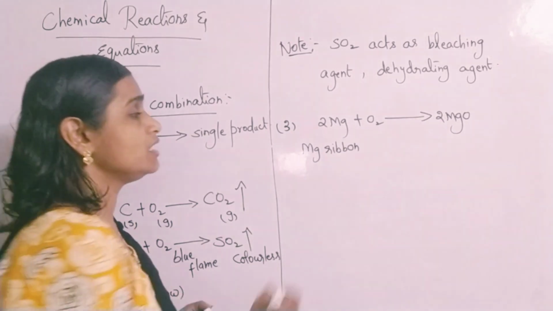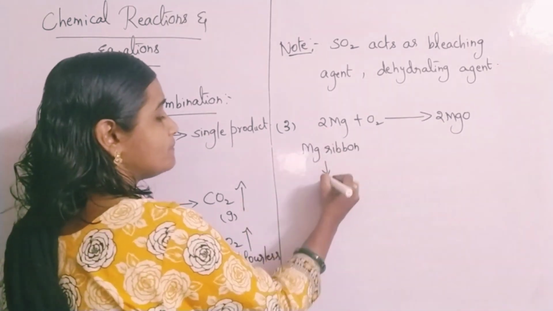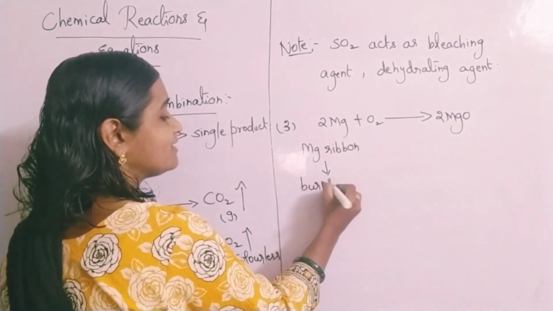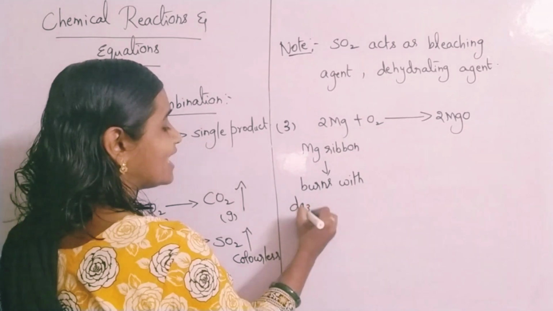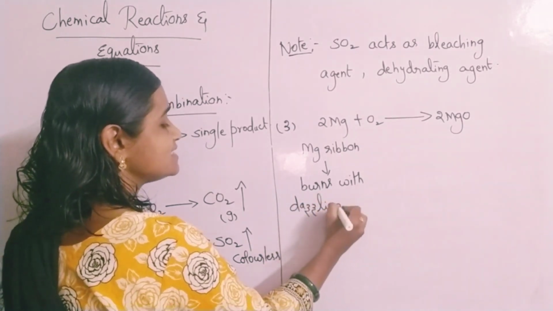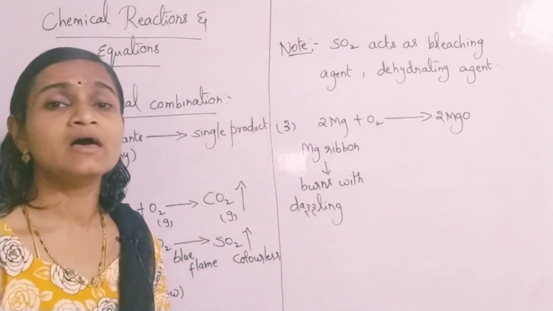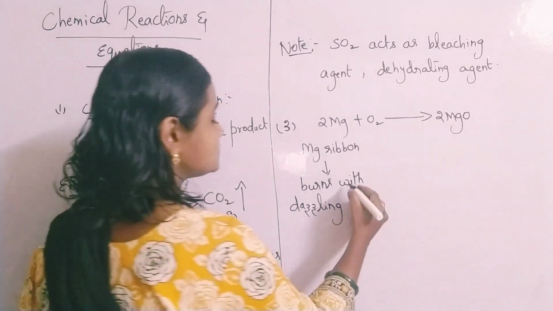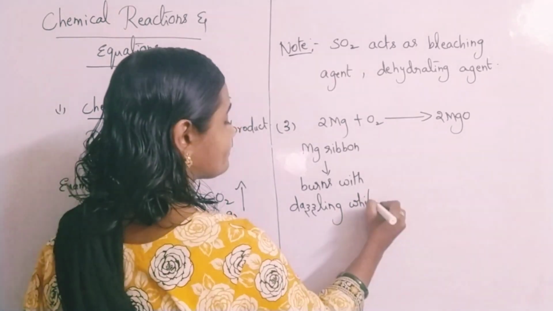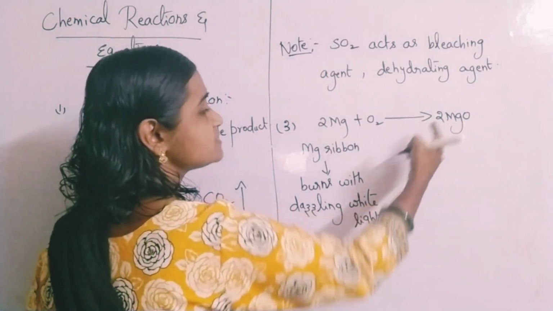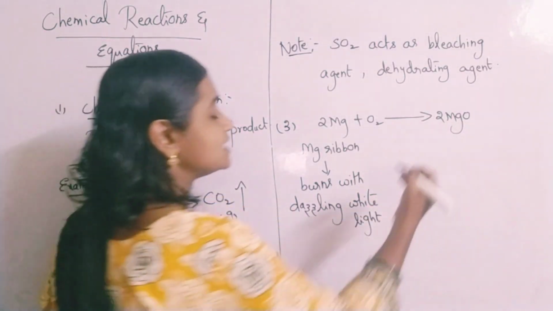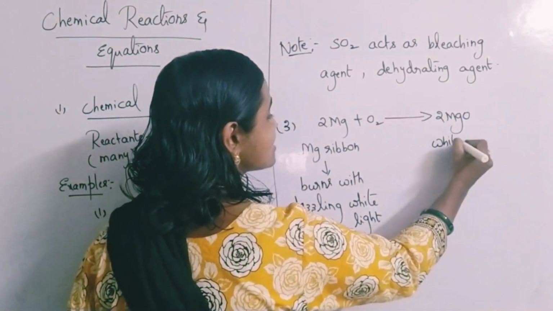So 2 Mg plus O2 gives 2 MgO. Here magnesium ribbon burns with dazzling white light. Please remember, dazzling white light means very bright, intense light. It forms magnesium oxide, which is a white colored ash.